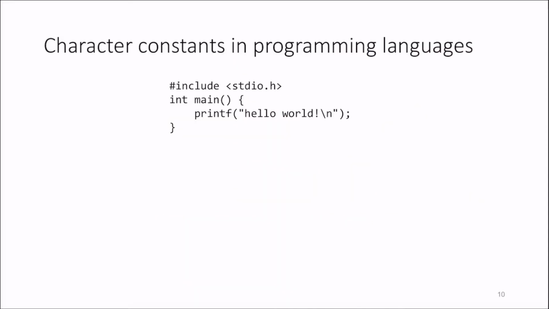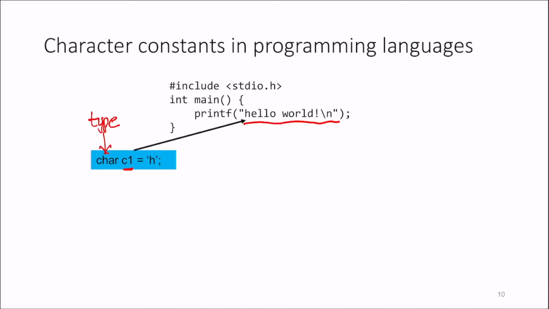Now what does the compiler have to do in order to compile a program? So let's take this very simple program where it has to print hello world, right? When it takes a string of characters, it needs to know what is the ASCII value of each character. So C1 here is the character H. C is a strongly typed language, so it knows that H is a character. So C1, it knows the type of this character. The type of C1 is a char. It's a single byte. It's called char. And in ASCII, C1 can be written as 104.